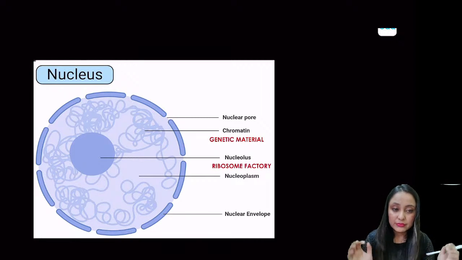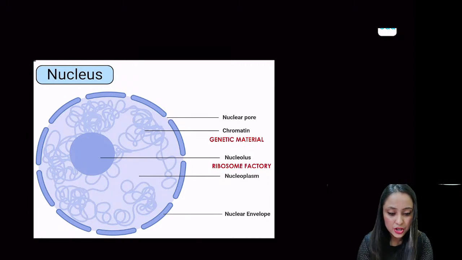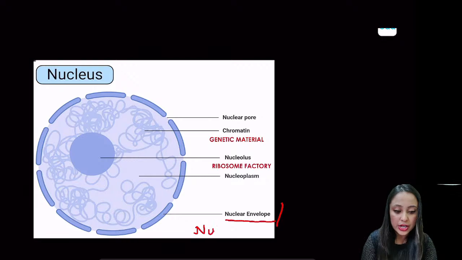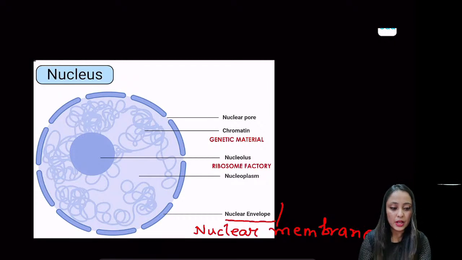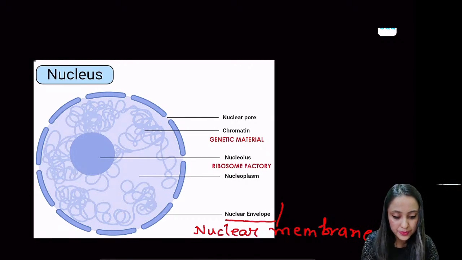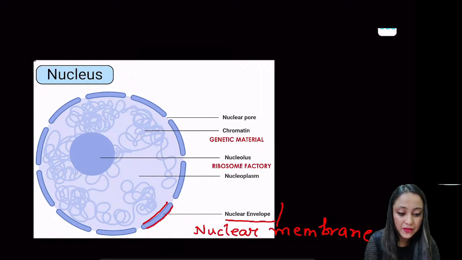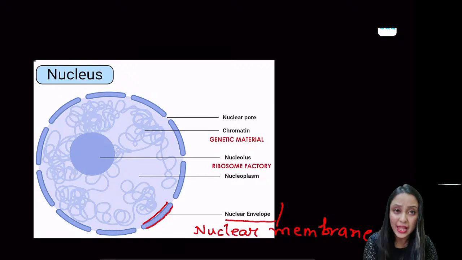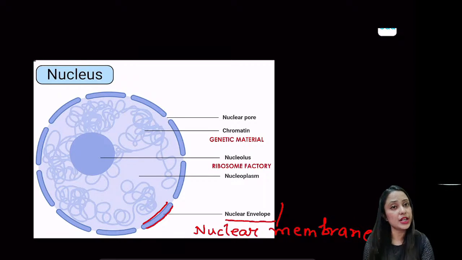So first of all, let me take your attention to this structure, which is the nuclear envelope. Okay, so the nuclear envelope is the other name for your nuclear membrane. And this is actually a double membrane structure. If you look closely, you can see that this is one membrane, there is the other one, right? So the nuclear envelope or nuclear membrane is a dual membrane structure, and it is also not a continuous structure.